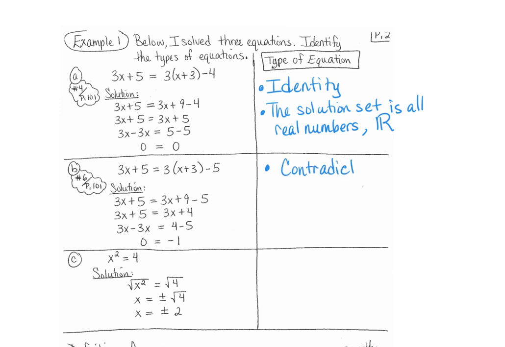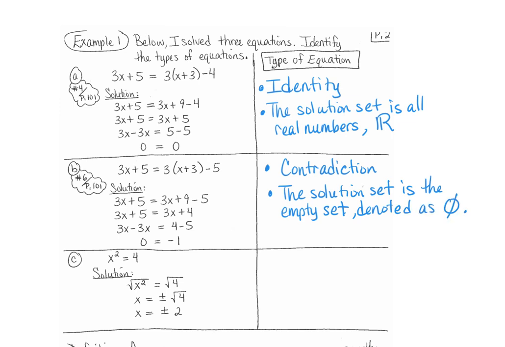So this is a contradiction, which means the solution set is the empty set, denoted as 0 with a slash through it. That means it's a set that has nothing in it. It's not the same thing as 0. 0 is an actual element. This is denoted as the empty set.